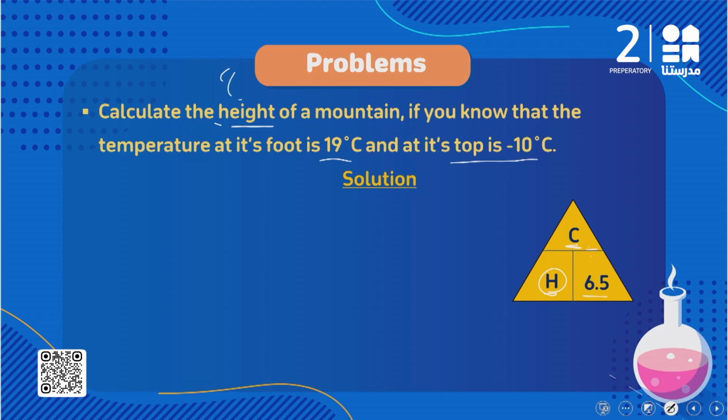اوكي؟ طب ازاي هنحسب ال change in the temperature؟ The first step you have to write the rule.